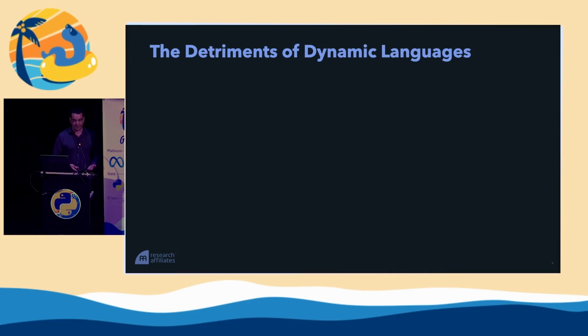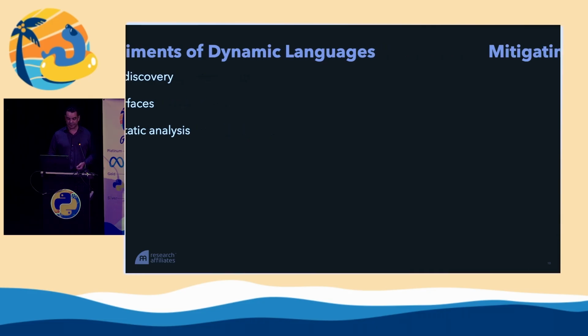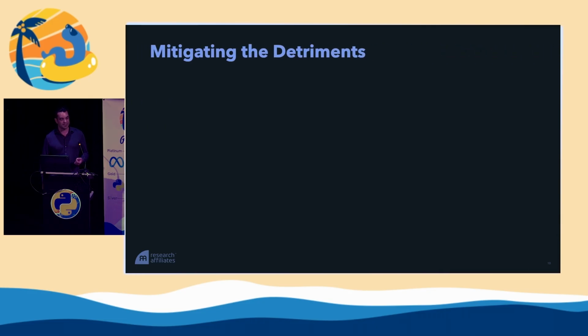Now, there are some detriments to dynamic languages. This type discovery that I've already shown is expensive, and we have to do it in Python both at the C level and at the Python level, which I will show you in a little bit. We also don't get strict interfaces. A function can't say, I only take integers. We can pass a Python function anything we want, and that means we have to deal with more complex behaviors. Furthermore, dynamic languages like Python prohibit us from really doing comprehensive static analysis. We can do some static analysis, but we can't completely understand what the program is going to do until we run it. So how do we mitigate some of these detriments?